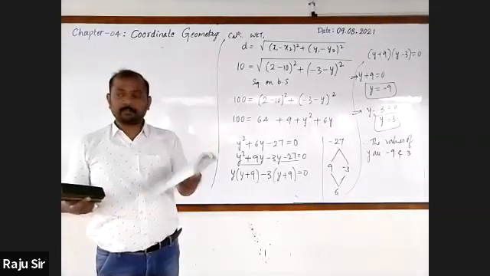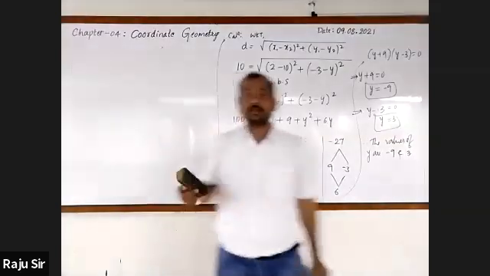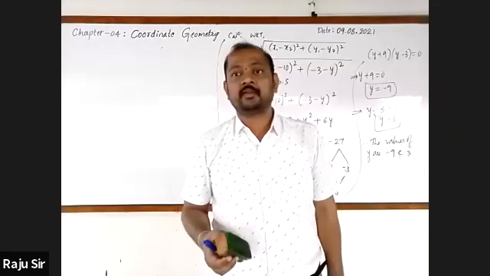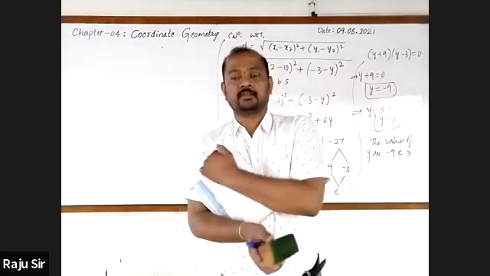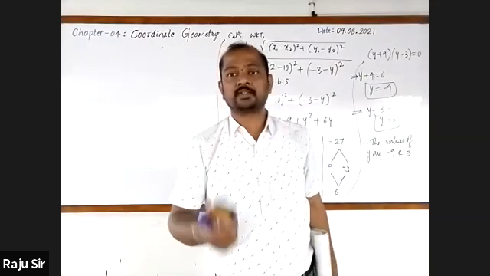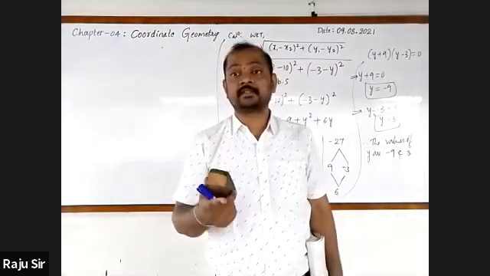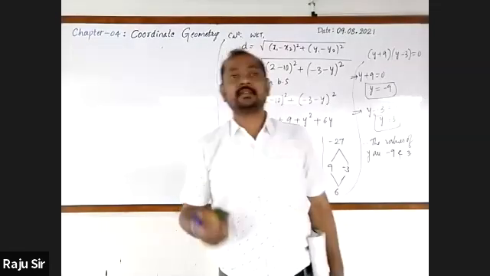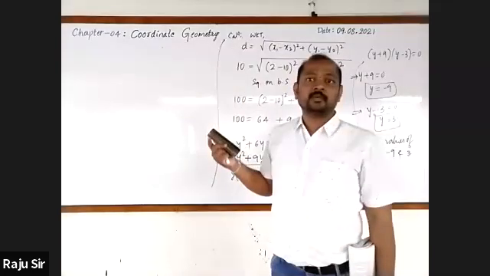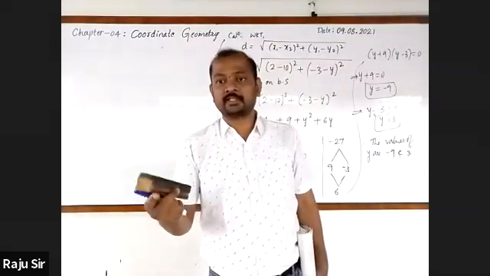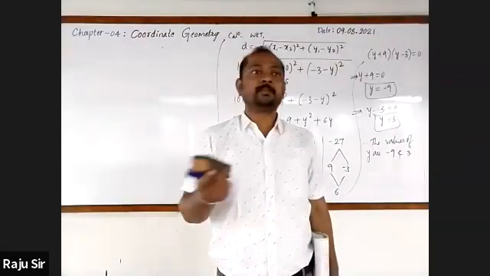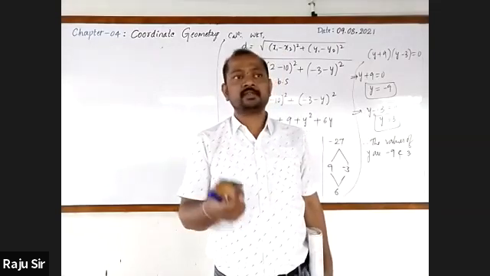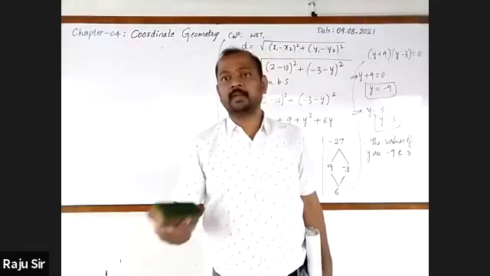You are going to find out a point on x-axis. What is the point on the x-axis? y is 0. Correct. Vignesh, what is the point on x-axis? 0, sir. A point x comma y on the x-axis is x comma 0. A point on the y-axis is 0 comma y. At the origin it is 0, 0 in the Cartesian plane.